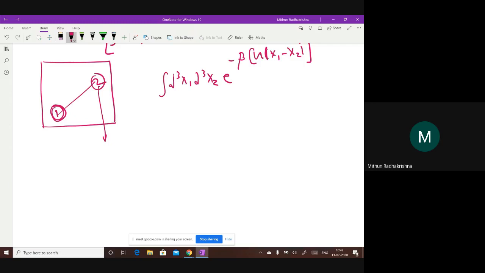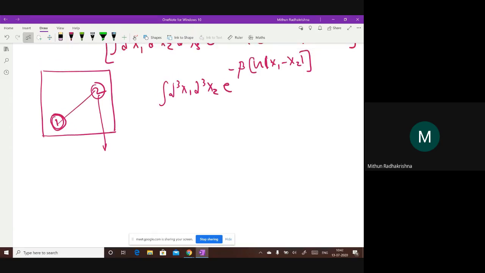Or you can think of keeping 2 fixed. It's up to you how you do this order. The order doesn't matter. So if I keep 1 fixed, then 2 can be anywhere in the box.